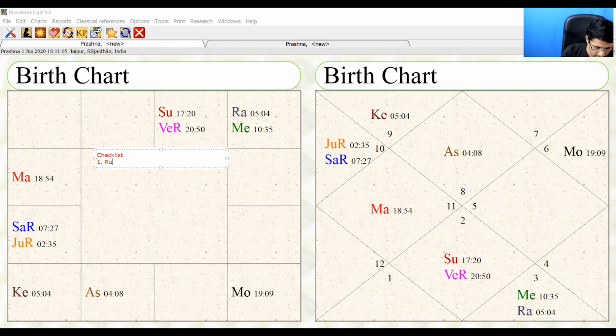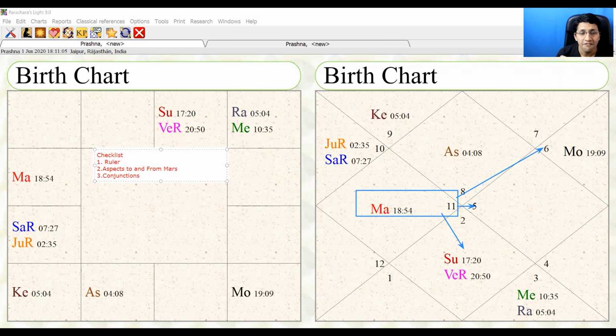Next thing to look out for is conjunctions. We have to see if we have any sambandha of this Mars with any other important planet, let's say with the ascendant, the 5th lord, 9th lord, or 10th lord. It will strengthen this Mars. Or if there is any association with the dusthana, it will bring in challenge. So that's how we consider and calculate this.